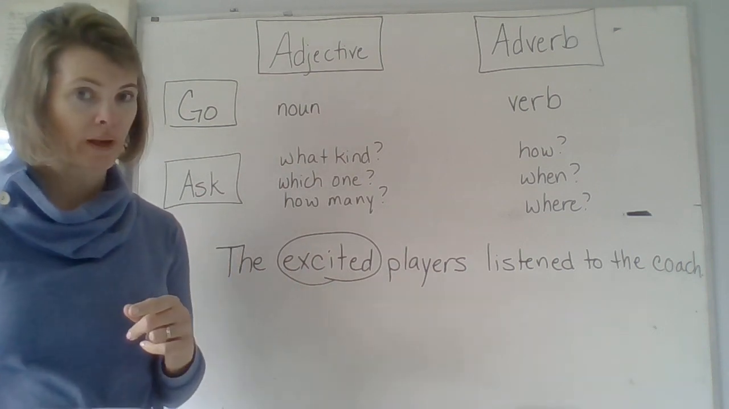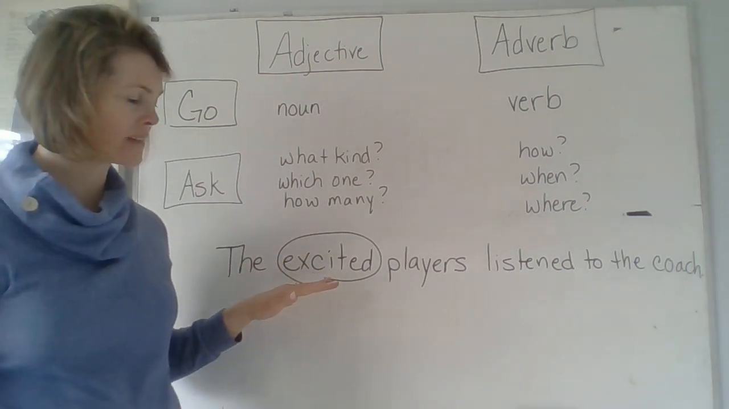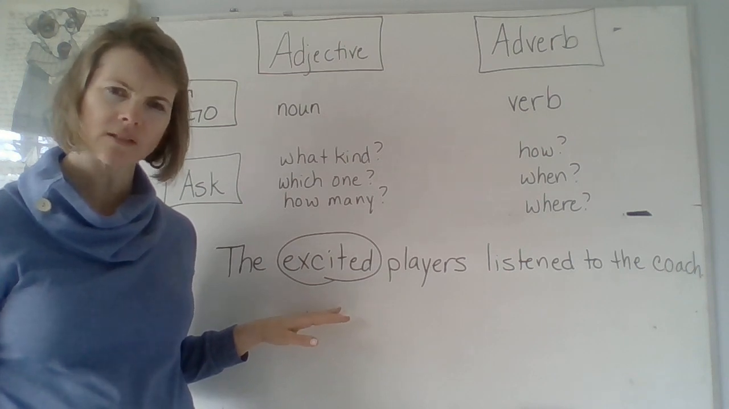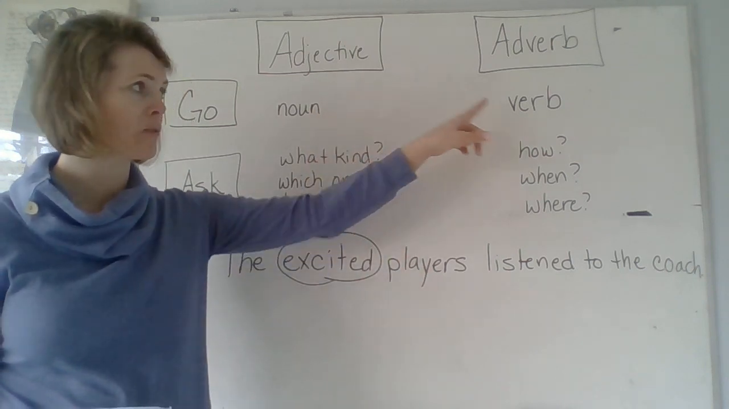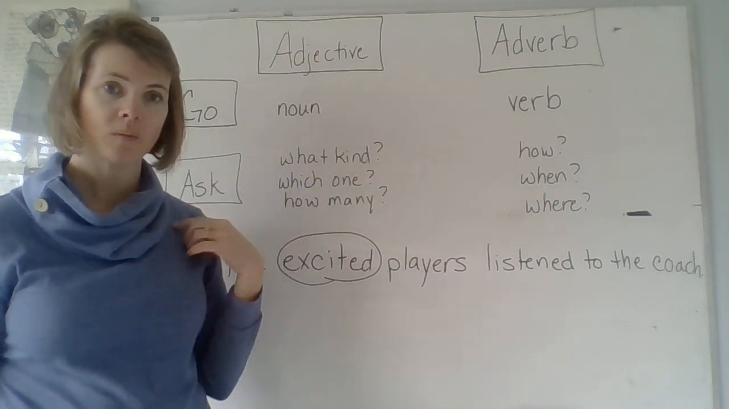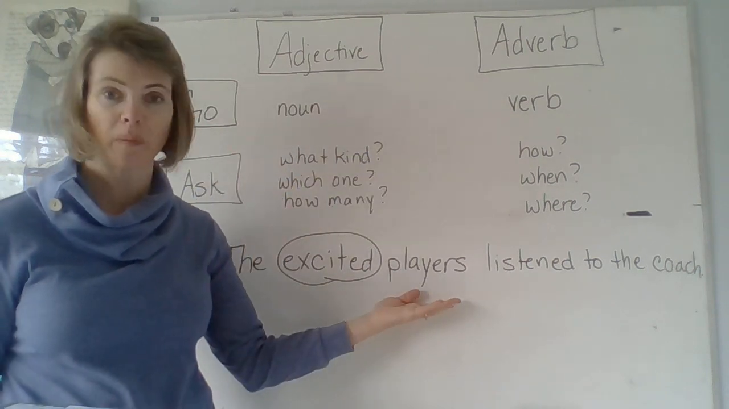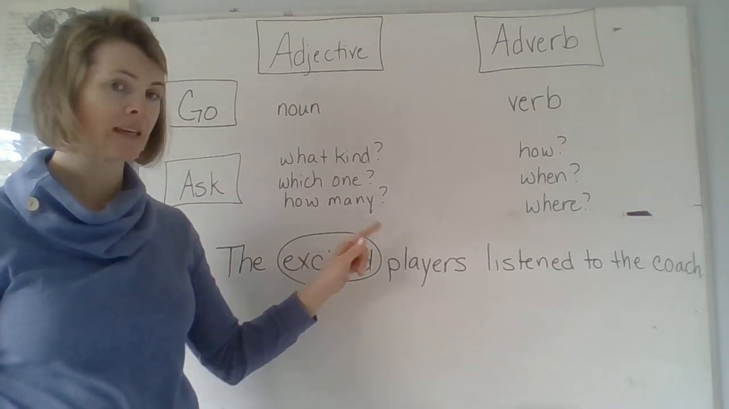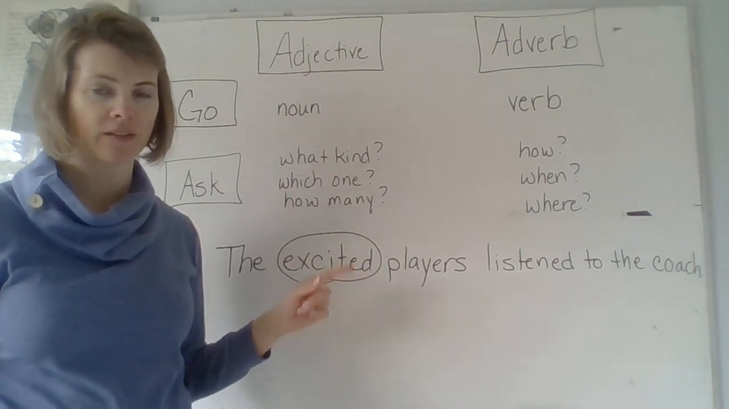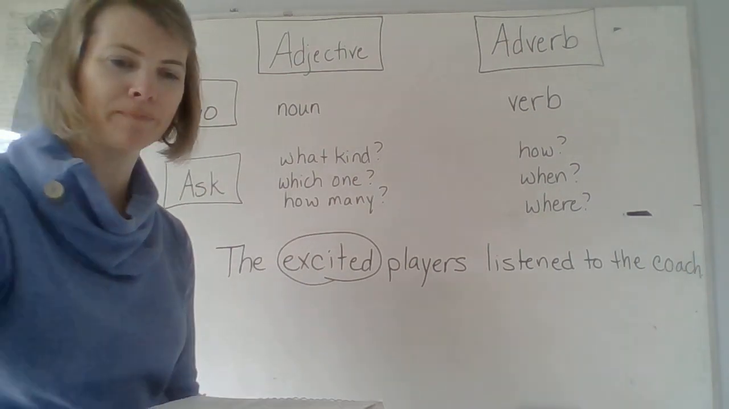There could be another way you find this, though. I could say excited. Excited what? Excited players. What is players? Is players a noun or a verb? Well, it's a noun. It's a thing. It's a group of people, right? Person, place, or thing is noun. So since it's a noun being described, it has to be an adjective. Two different ways you can go about that.